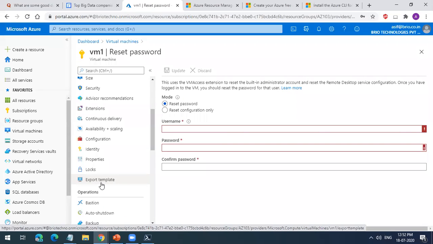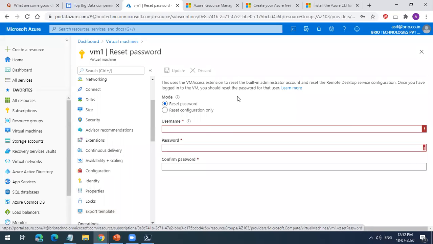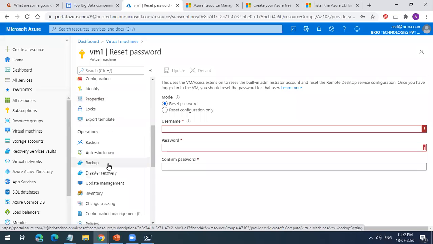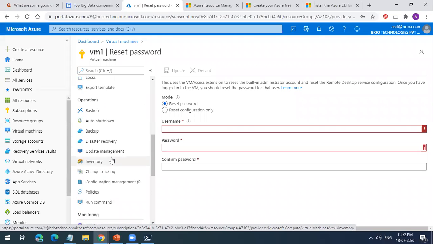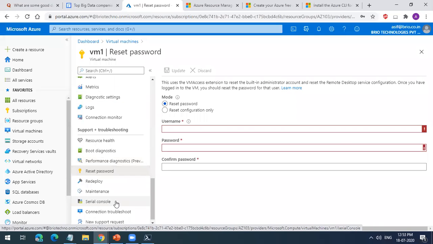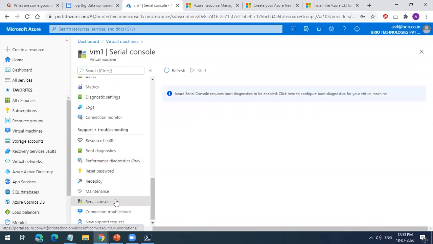Let's say what happens right now, once we created the VM, we put a firewall rule, but we did not allow it for the RDP access. So we were trying to do RDP, the port was blocked inside the VM, so it was not allowing us to do RDP. So we thought we have to delete this machine and create a new machine. But with the serial console, you can log into the VM and you can change the firewall settings to allow access. This is done when your access to the VM is stopped. So instead of deleting that VM and creating the VM again, you can use the serial console.